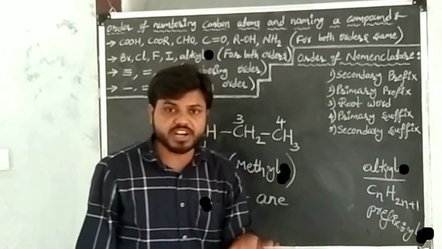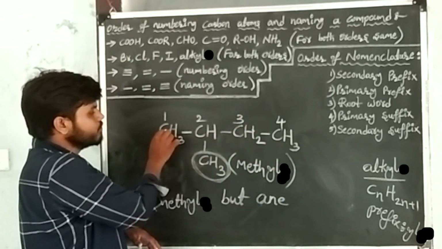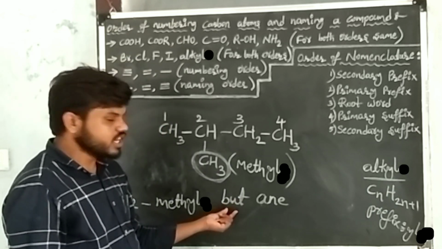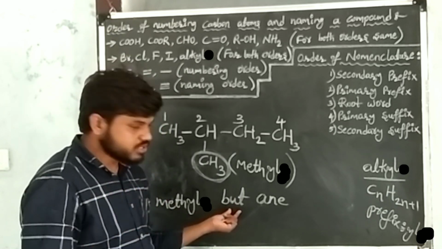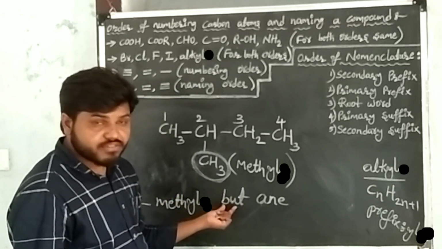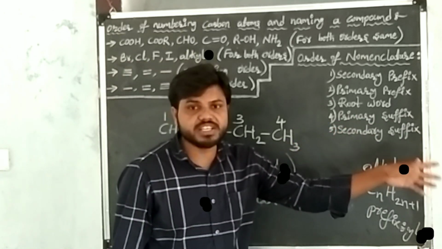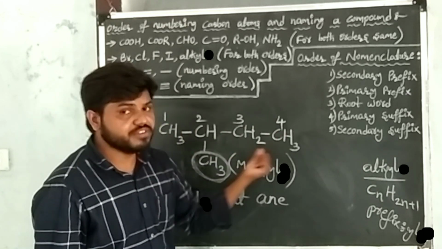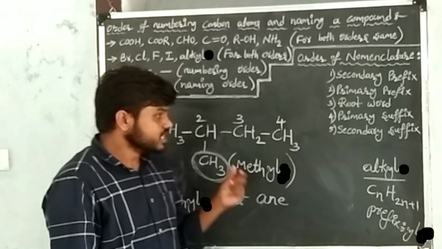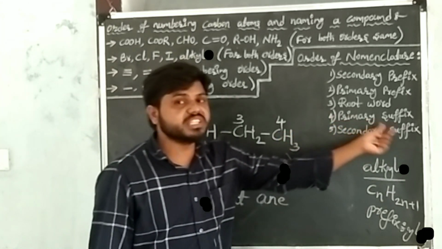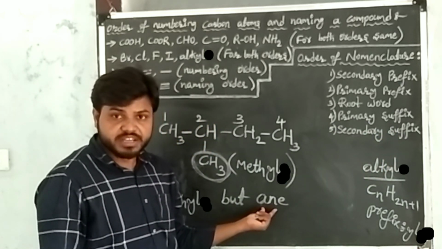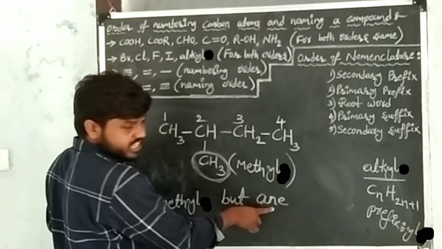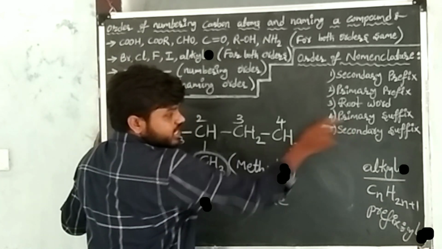Root word means the number of carbon atoms. In the given carbon compound, 4 carbon atoms are there. So the root word of 4 carbon atoms is what? But. I have written that. After writing the root word, go to the primary suffix. Here primary suffixes are single bonds, double bonds, triple bonds. Between every 2 atoms, single bonds are present. That's why I took it here. So the primary suffix of single bond is ane. Okay. After writing the suffix, go to the secondary suffix.